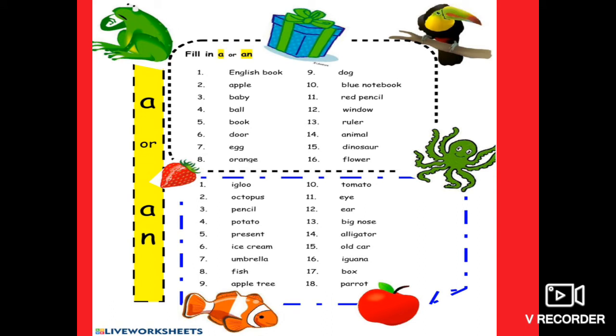But first of all, let's see this fill in a or an. English book. It starts with the alphabet E, that is a vowel, and it is giving the sound of the E alphabet also. So an will be used here. An apple, a baby, a ball, a book, a door, an egg, an orange. Similarly, we'll have to use all these words with a and an articles.